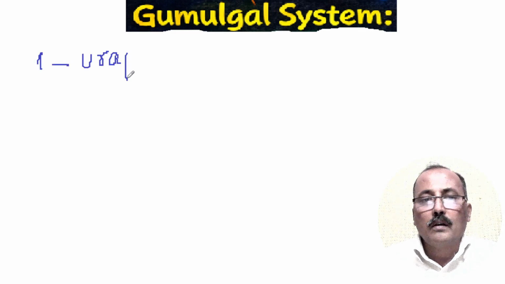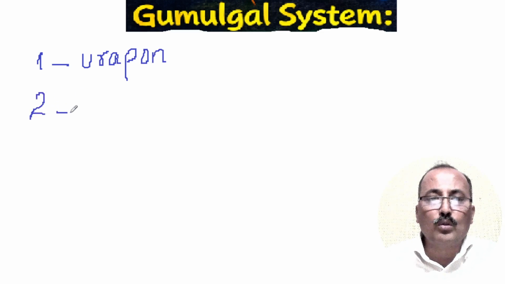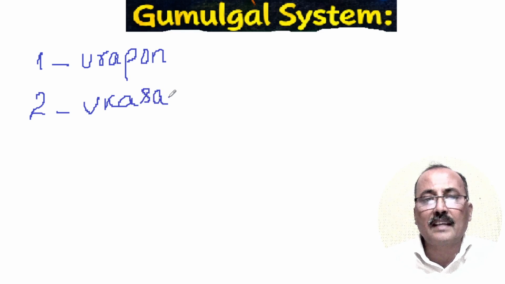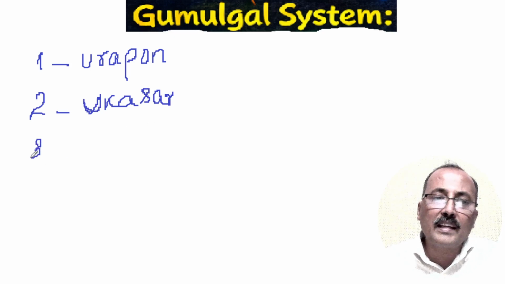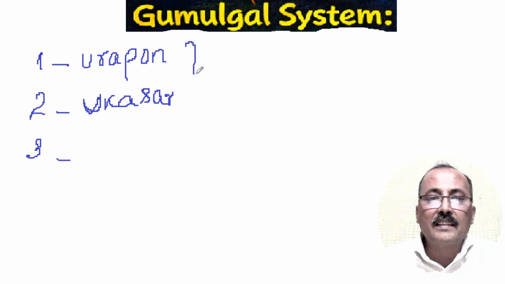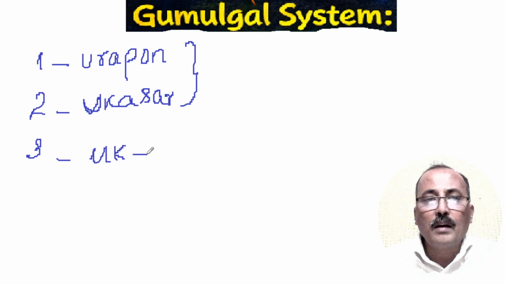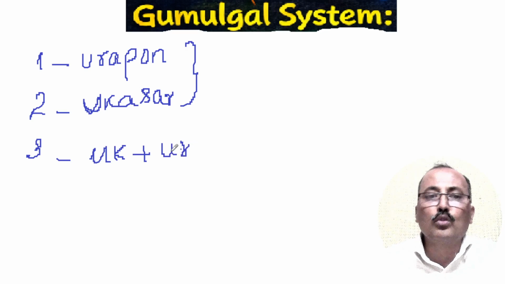What is that number system? For 1 they use the word urapon. Next, for number 2 they use the word ukasar. Then for 3 they added these two: ukasar plus urapon. I will write only 2 letters.